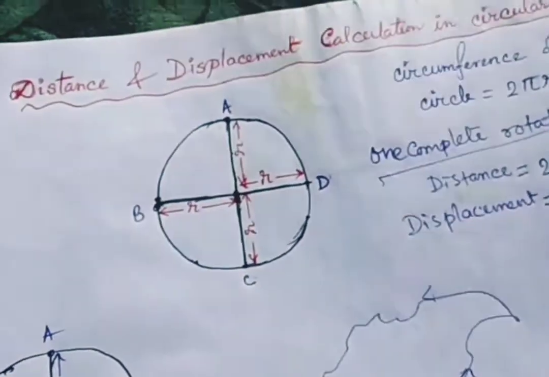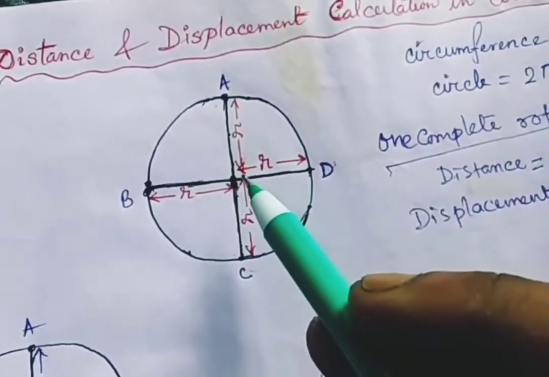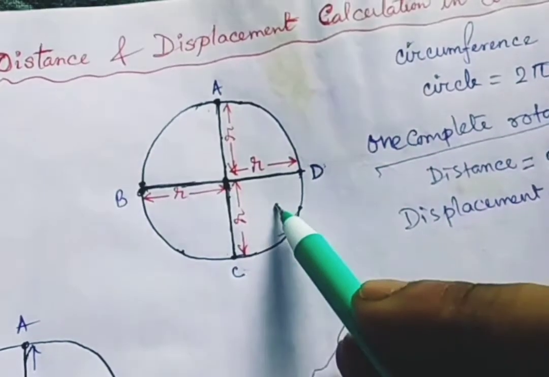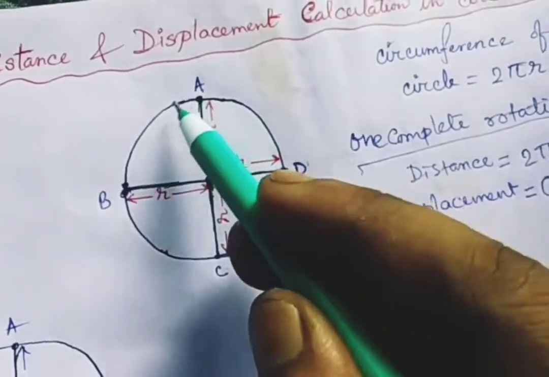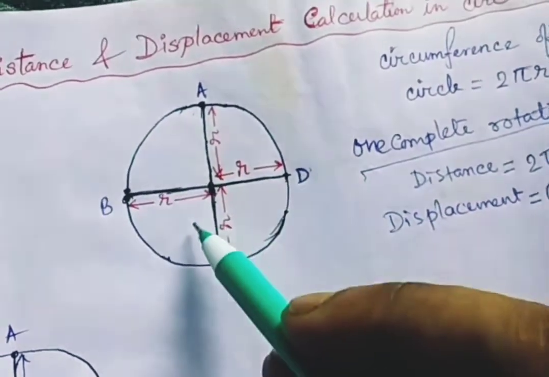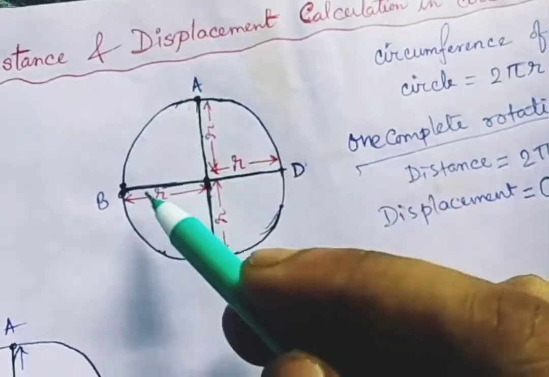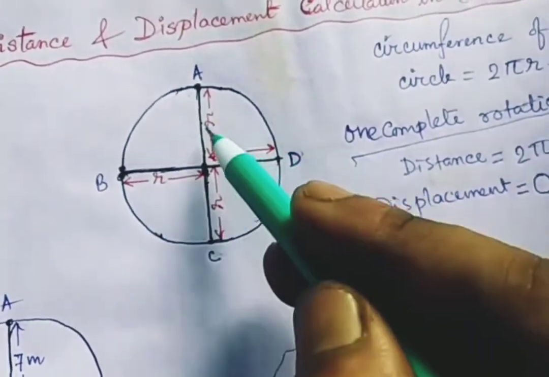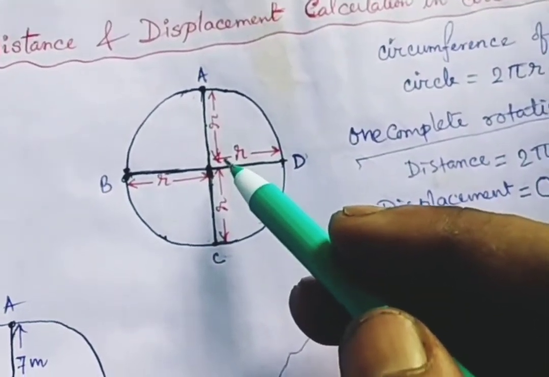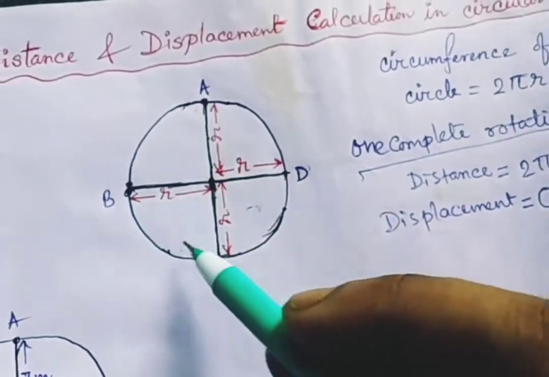So this is for a circular motion. Now see, I have divided the whole circle into 4 parts: first part, second part, third part, fourth part. This part of the circle is 1/4, this is 2/4, this is 3/4, and the total is 4/4. That means 1 complete circle.